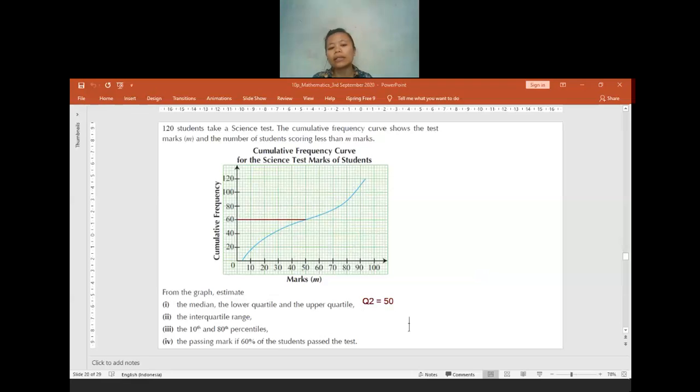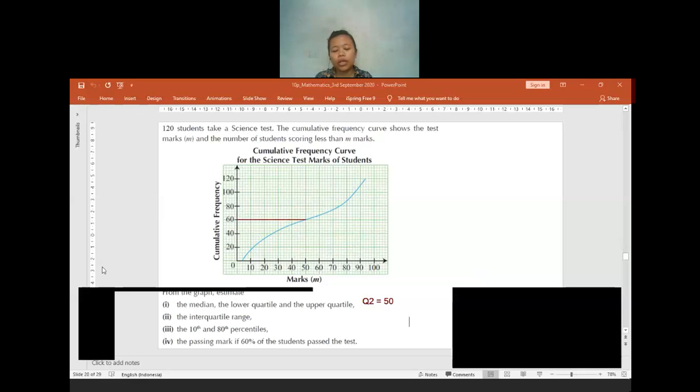And then for the lower quartile, how many will it be? On which number do I have to check from the cumulative frequency? Which number do I have to use to check?